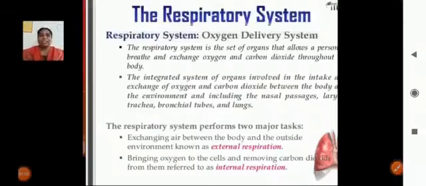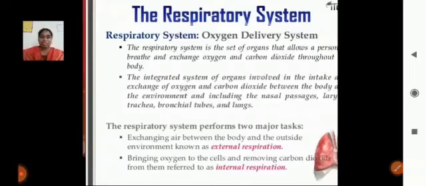In the respiratory system, gas exchange means intaking oxygen and removing carbon dioxide. In this respiratory system, so many organs are involved. What are the organs that support respiration? That is the nasal passage, larynx, trachea, bronchial tubes and lungs.